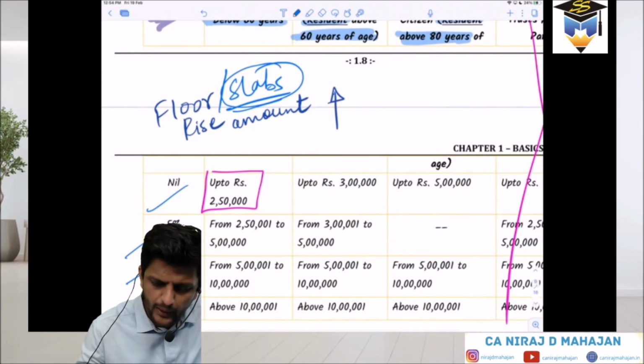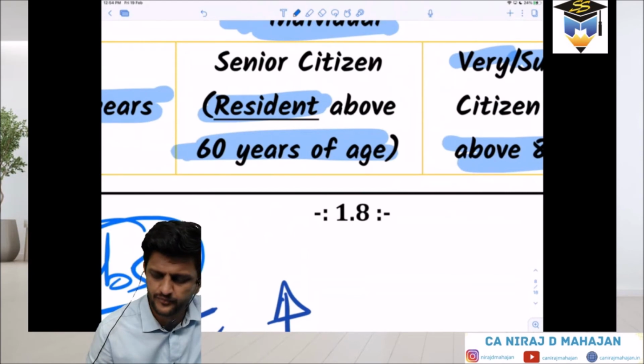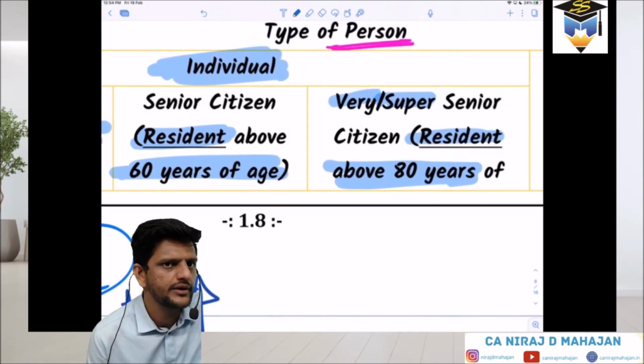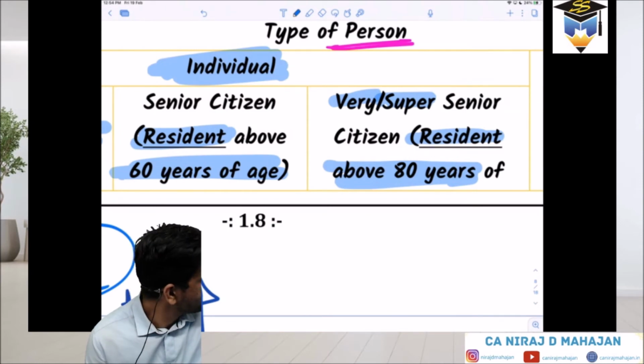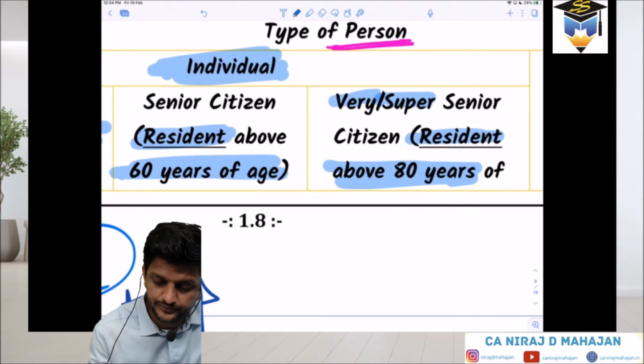Now check over here. What about a person who is more than 60 years of age, or has completed 60 years of age but not yet completed 80 years of age? That will be your second column. Are you understanding? So, completed 60 years of age but not yet completed 80 years of age, and he is also a resident.